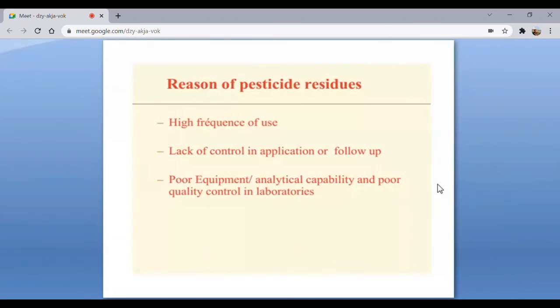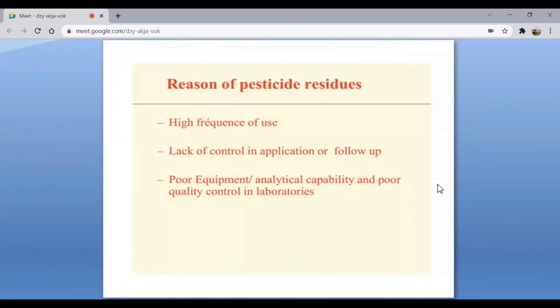Then number three is that they have poor equipment and do not have analytical capability. For example, for most pesticides you will see a very peculiar number, like 200 something, or say 150 grams or 170 milligrams to be used in 1 liter of water or 2 liters of water.